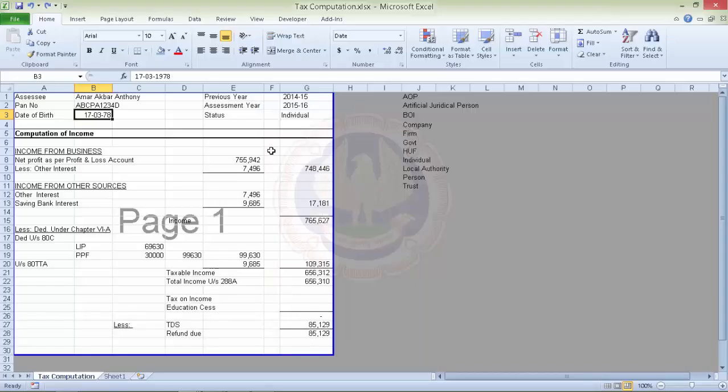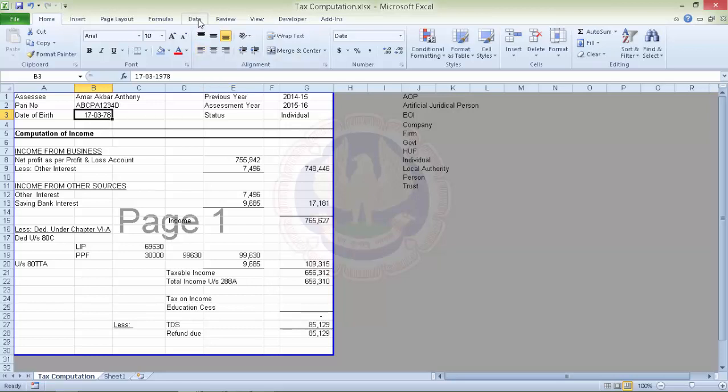Now we have set up a basic sheet where we have a format of tax computation. We've got name, PAN number, date of birth, previous year, assessment year, the status, and various other things. Now the first thing we'd like is to put in some kind of validations. We don't want anybody to put any wrong data within the date of birth.